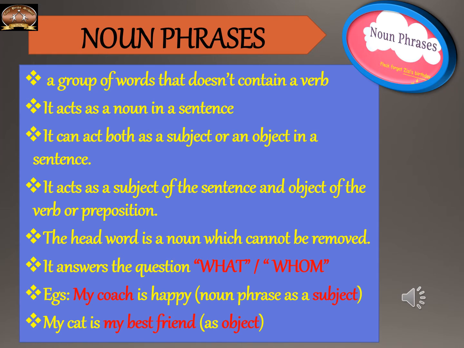Okay, but when I say a phrase, it will be more than one word. It might be a determiner, might be an article along with that noun. For example, when I say girl, it is a noun only, but when I say the girl, it is a noun phrase. Okay, now a noun phrase can act as a subject or as an object in the sentence. If it starts with a preposition, as I mentioned, it will be a prepositional phrase, which we can come to later.